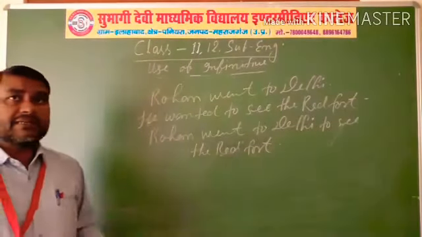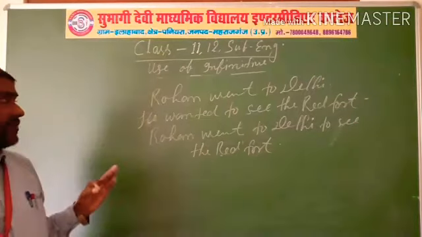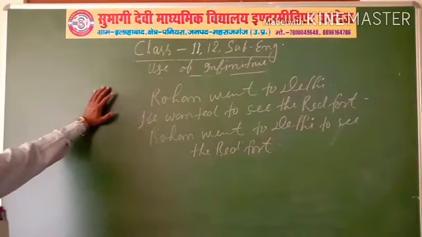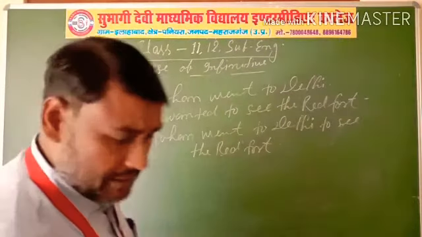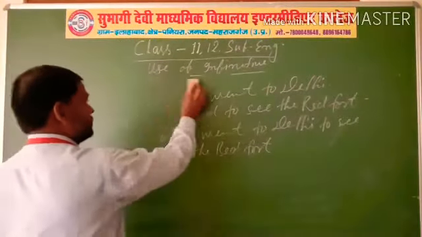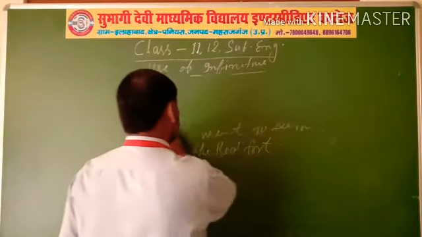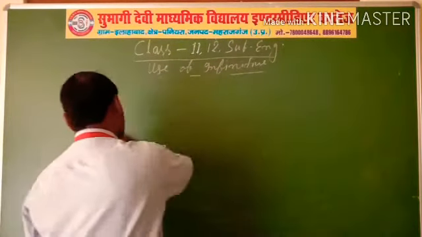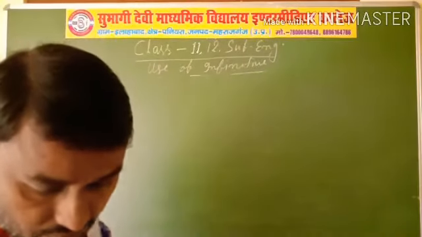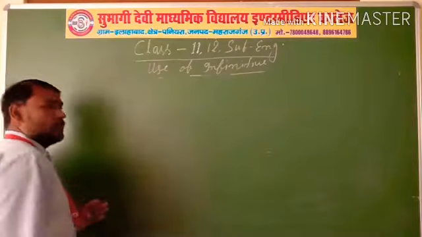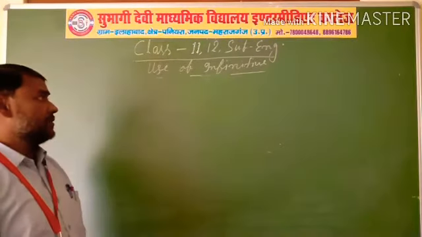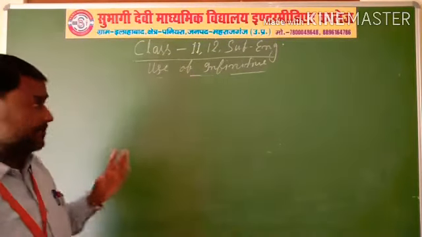When in any sentence you use to before the main verb and that verb is not a main verb, then it is called infinitive. Some other examples. Suppose in any sentence you find very or much.